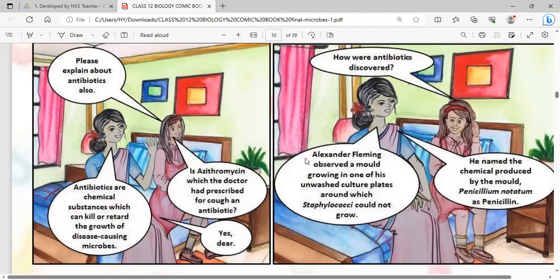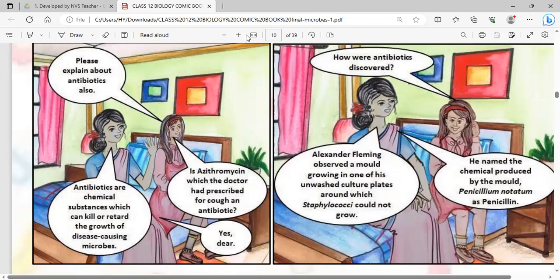It was discovered by Alexander Fleming. He observed a mold growing in one of the unwashed culture plates around which Staphylococcus could not grow. He named the chemical produced by the mold Penicillium notatum.